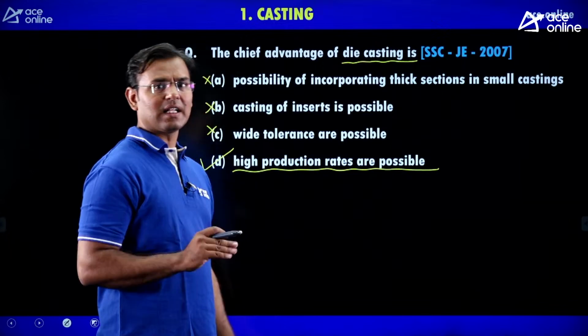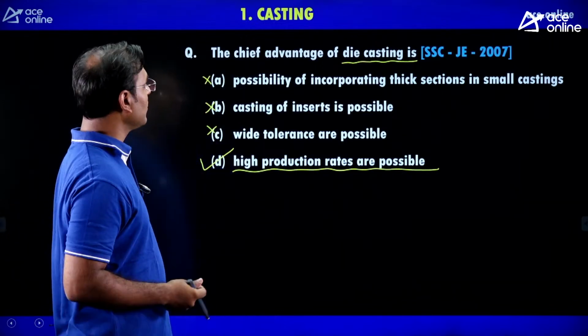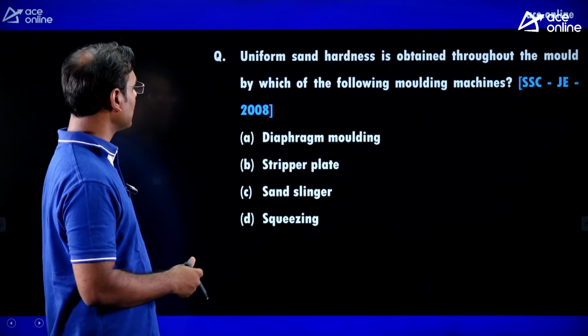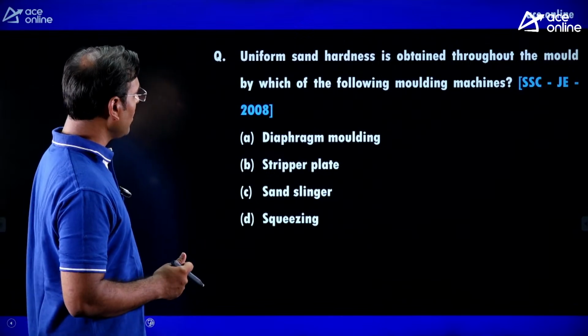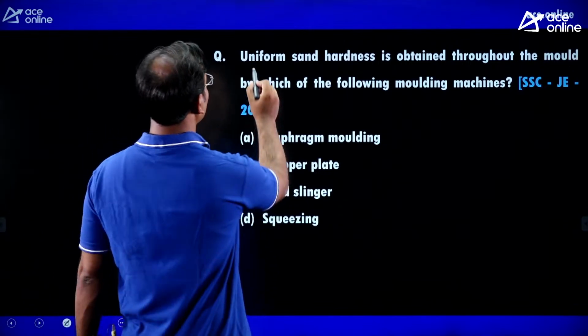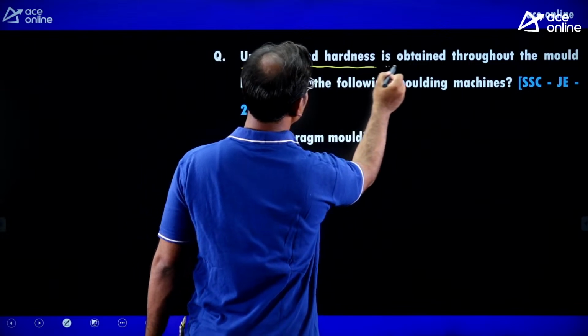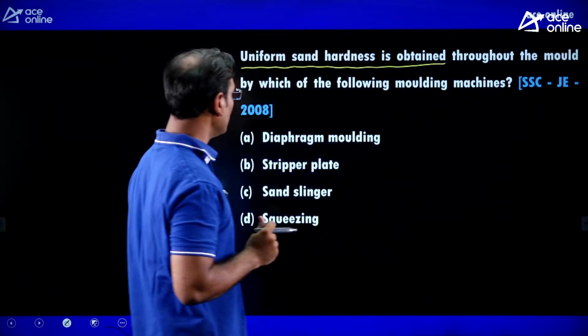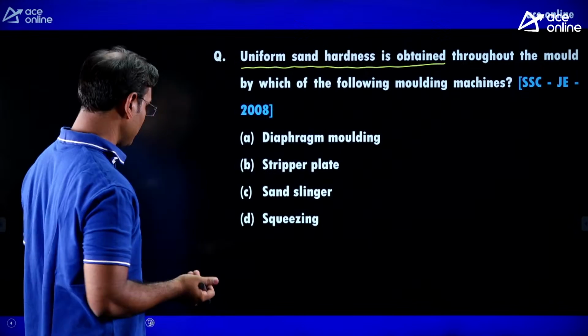In such a way I came with a very important, confusing question, and I am going to clear the concept here. Second question: uniform sand hardness. Uniform sand hardness is obtained throughout the mold by which of the following molding machines?